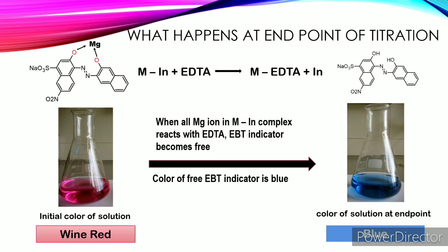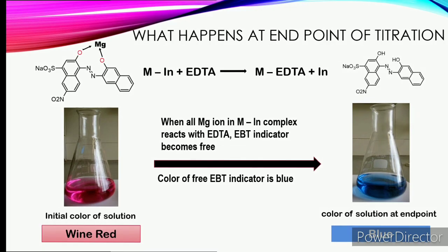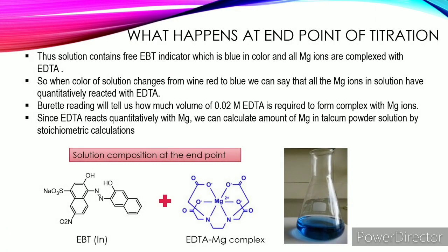A point comes when all magnesium ions in the magnesium indicator complex react with EDTA and the EBT indicator becomes free. Thus, the solution contains free EBT indicator which is blue in color and all magnesium ions are now complexed with EDTA. So, the color of the solution changes from wine red to blue.